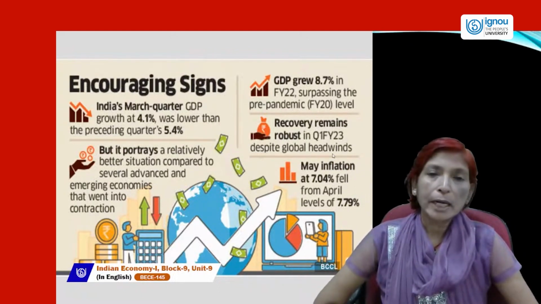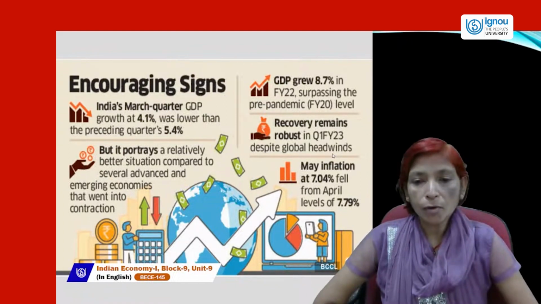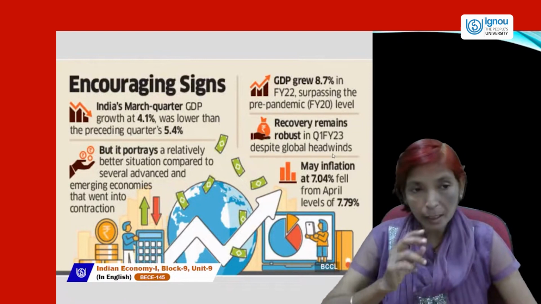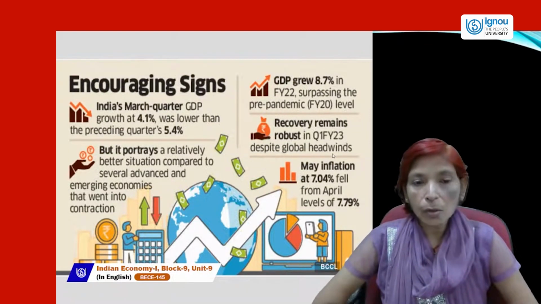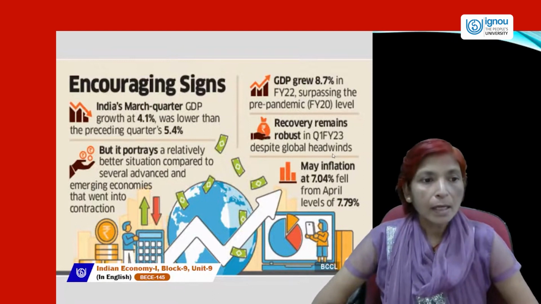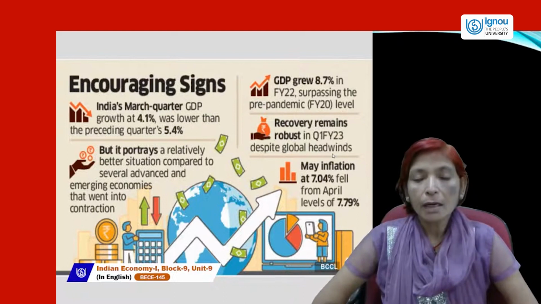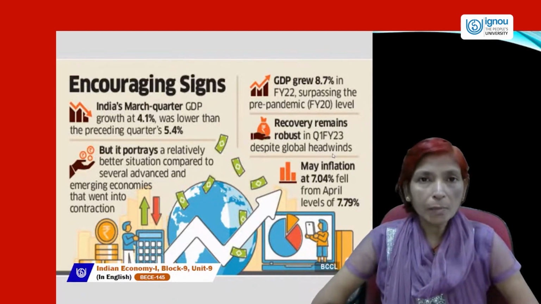And inflation rate may be 7.04%, fell from April levels of 7.79%. So India's economy is growing at a much faster rate, and India's economic condition is much better than other economies or other Asian countries. So we can say that India's economy is an emerging economy, and it's a good place for all the multinational corporations to invest their money.